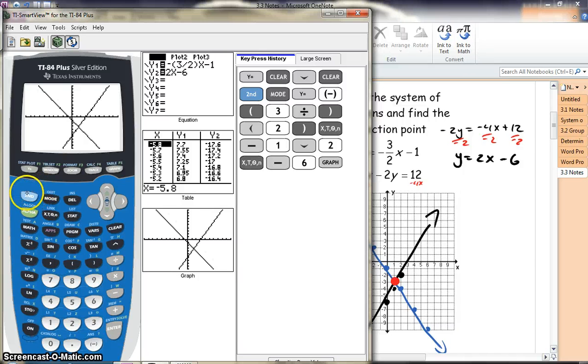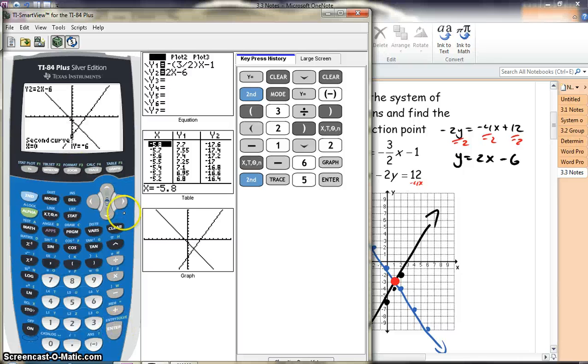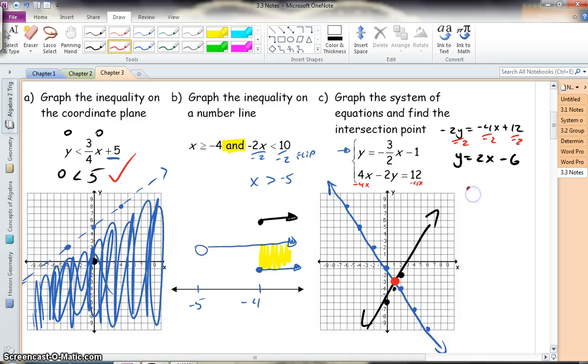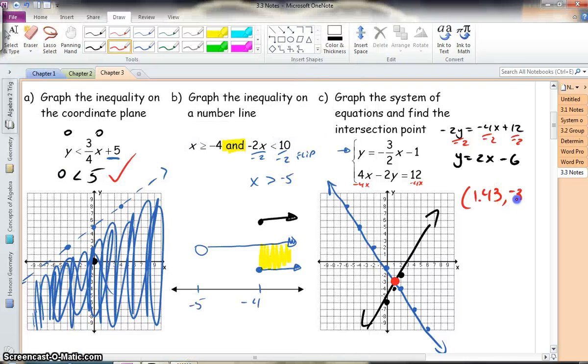So now we go second trace to our calculate menu, and we're looking at number 5. We want to calculate the intersection. Little Spidey pops up. We hit enter on that curve or that line, hit enter on that line. No need to guess, and we get 1.43 comma negative 3.14. So 1.43 comma, what was that last number? Negative 3.14.